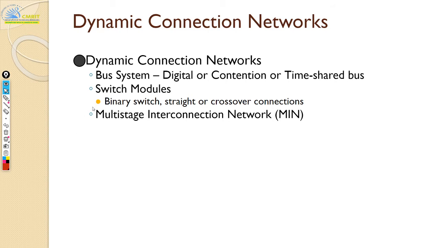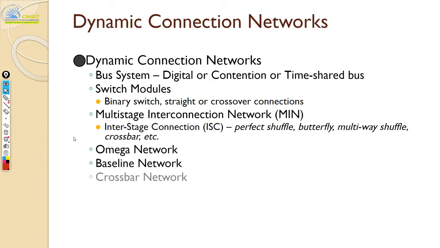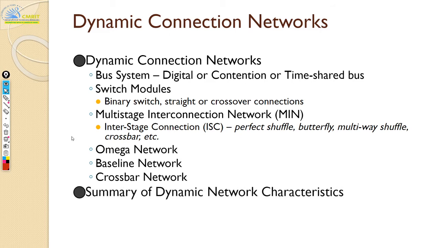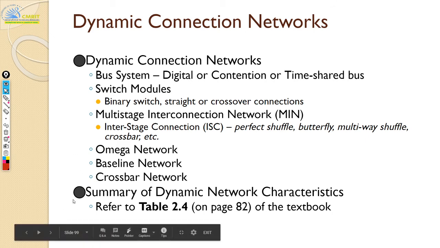A switch module is just one module, and when you have multiple such switch modules in different stages, it becomes a multi-stage interconnection network. There are different multi-stage interconnection networks based on how you assemble or connect these switches and how you define these stages. One such is the omega network, and there is also the baseline network and the crossbar network. We will see all these in today's class. There is also a summary, which I'll leave as a reading exercise. It's going to look like the previous slide, with a table of all the details.